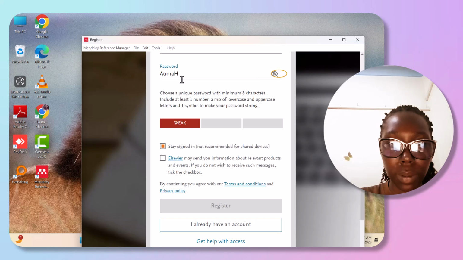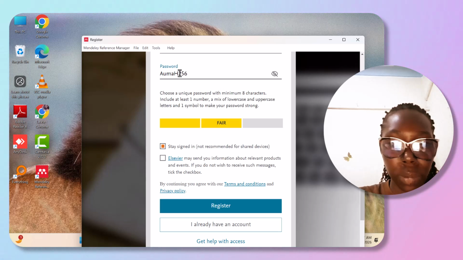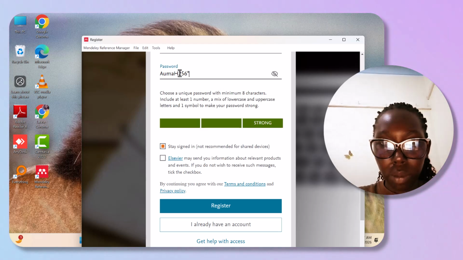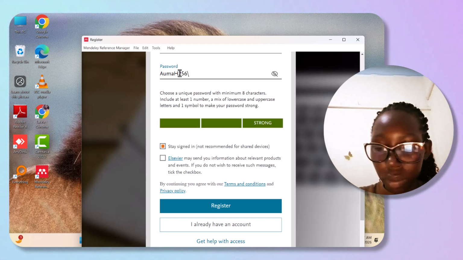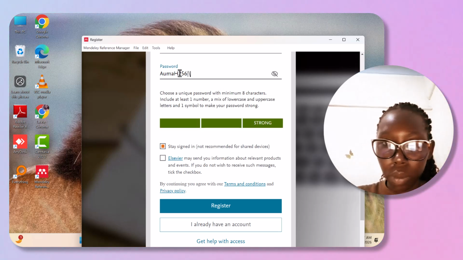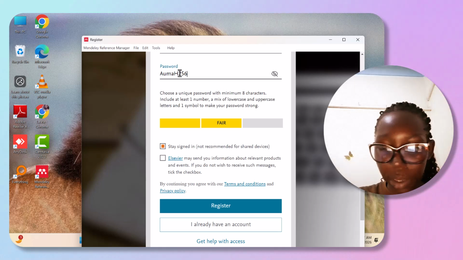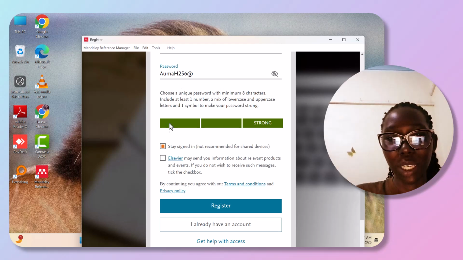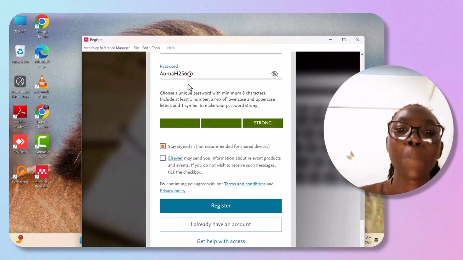So we are generating a password. We need a very powerful password. Exactly. So this is our password, and you must not forget it.